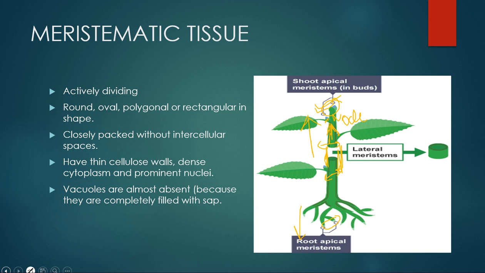Vacuoles are almost absent because the cells are completely filled with cell sap, that is, nutrient-rich water. That is why there is no need for a vacuole here. So vacuoles are almost absent in meristematic tissues. Once these meristematic tissues start growing or change into different types of tissues, at that time vacuoles may come back.